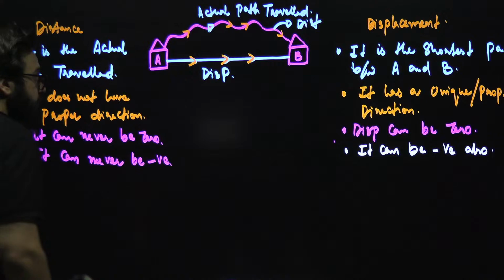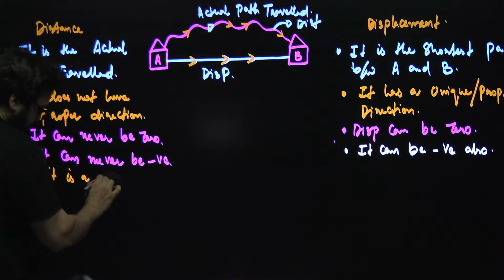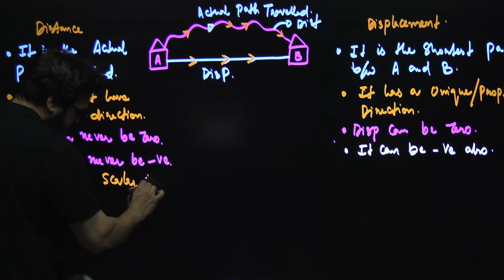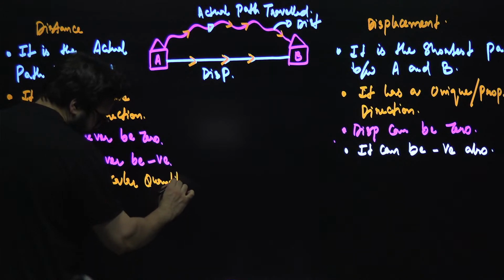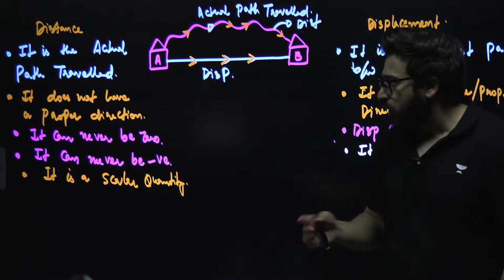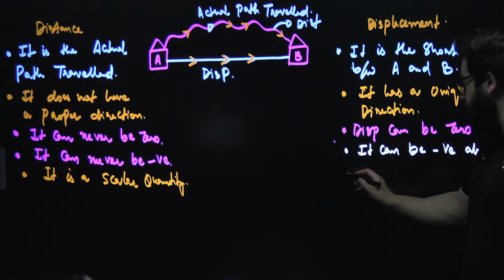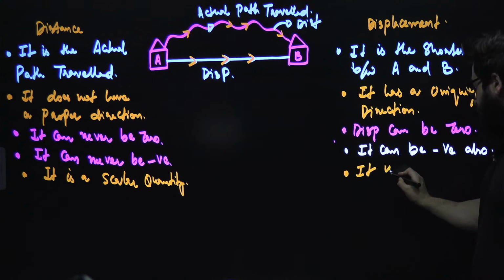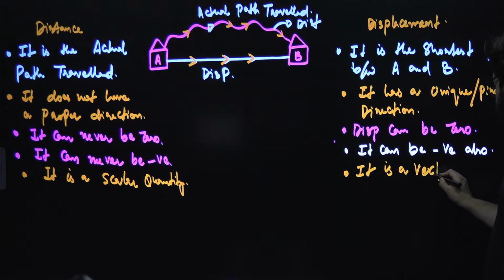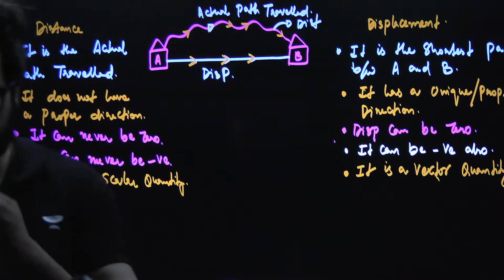Great. One more point you can mention over here: distance is a scalar quantity. What is a scalar quantity? It is that quantity which has only magnitude. It does not have direction, or does not follow the vector laws. And displacement is a vector quantity. Distance is a scalar quantity, and this one is a vector quantity.